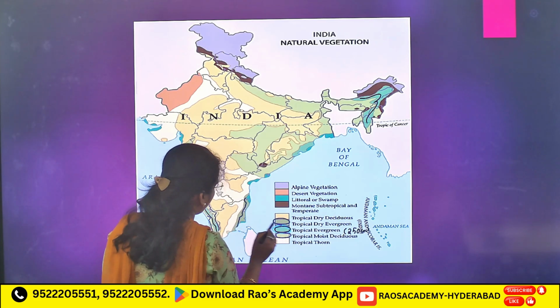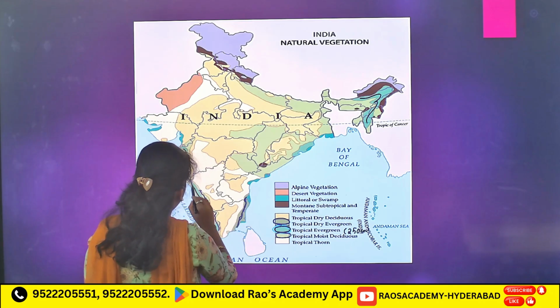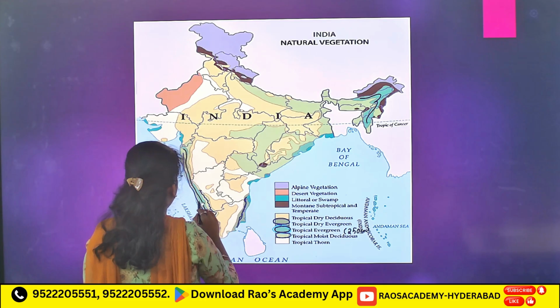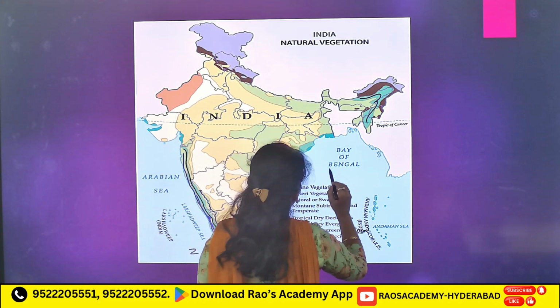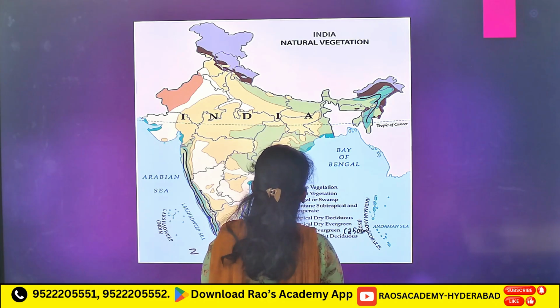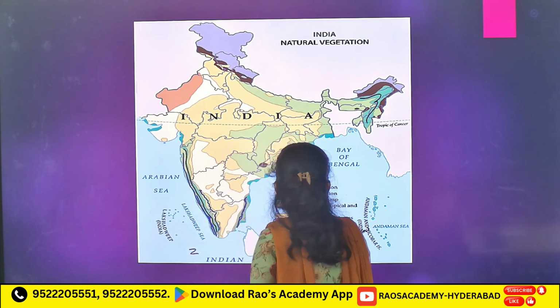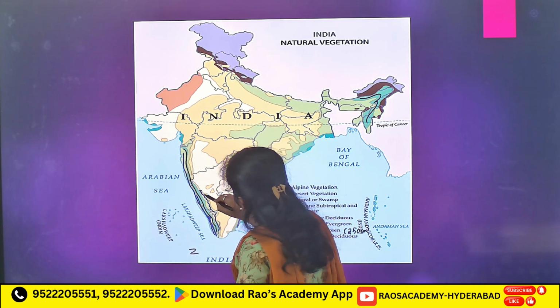Tropical dry evergreen, this is dry evergreen. Next, tropical moist deciduous, this side.